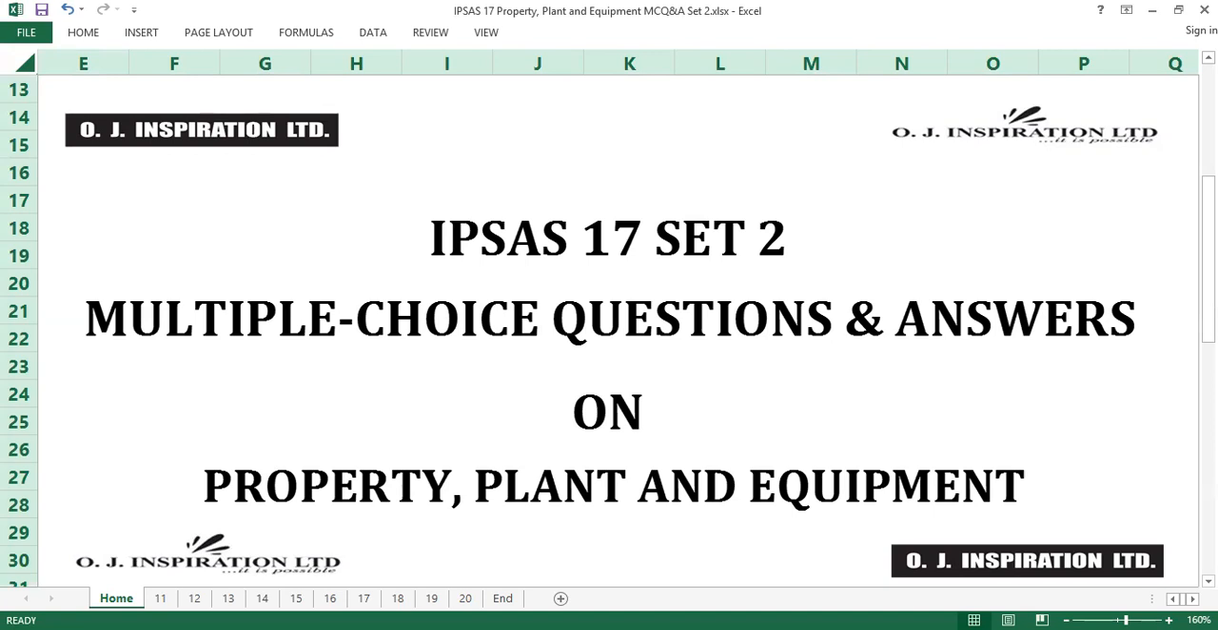It is dedicated to providing complementary and supplementary education on International Public Sector Accounting Standards, IPSAS, through a multiple choice question and answer approach. It is intended to make learning or intellectual assurance fun. In this session, we shall be considering cumulative set 210 questions to which the answers have been provided on IPSAS 17. This is a standard on property, plant, and equipment.